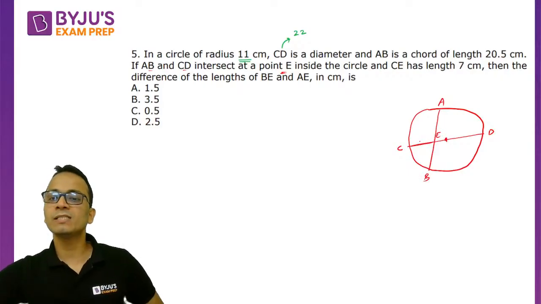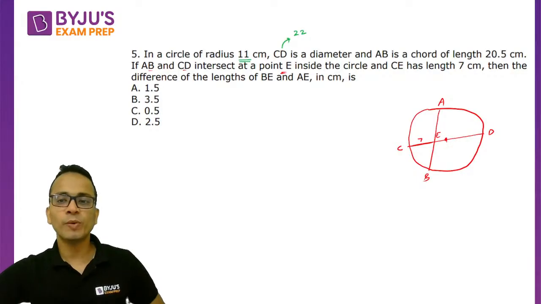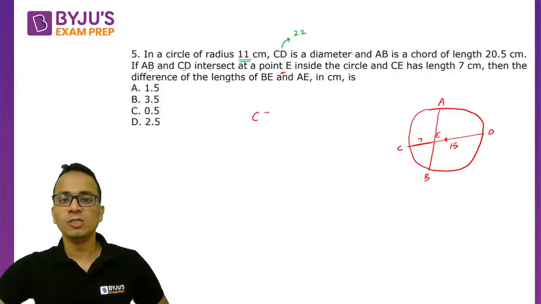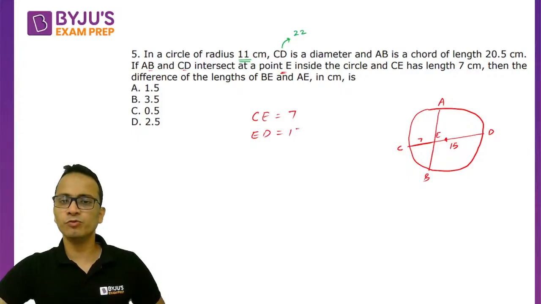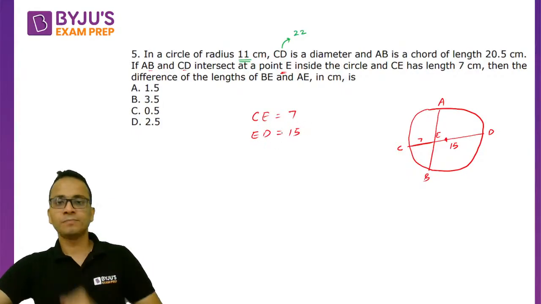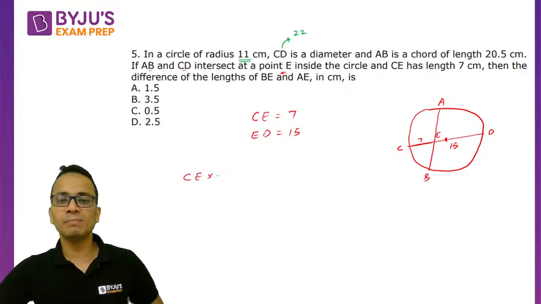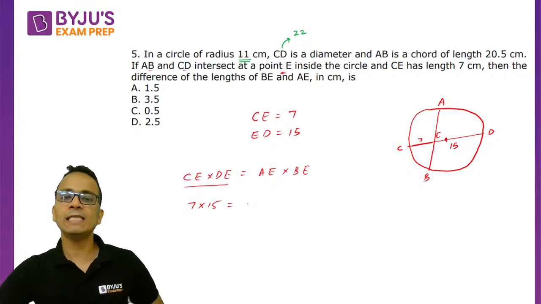So CE is given as 7 and CD is 22, then ED will be equal to 15, 22 minus 7. Now the property of intersecting chords says that CE multiplied by DE is equal to AE multiplied by BE. So CE into DE is 7 into 15, and that is equal to AE multiplied by BE.